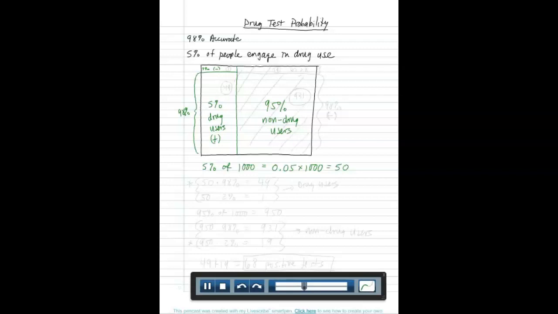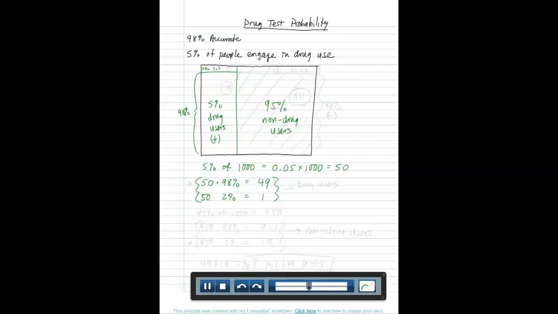So let's see what those numbers come out to be. Of the 50 people, 98% of them are going to be tested positive. So 0.98 times 50, let me try that again. Oh yeah, it does come out to be 49. And of those 50 people, 2% of them will turn out to be not drug users, but that comes out to be 1. Alright, so that's some information we will use later.